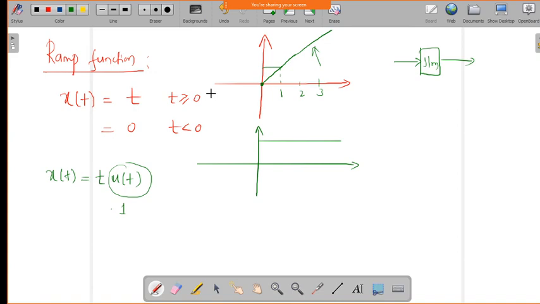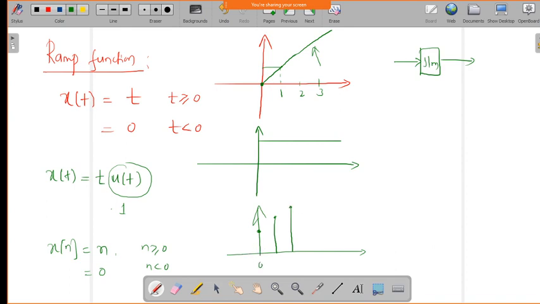We can also take the signal in discrete time, so this will give n, where n is greater than 0, and it is 0 for n less than 0, and you will get the signal growing like this.